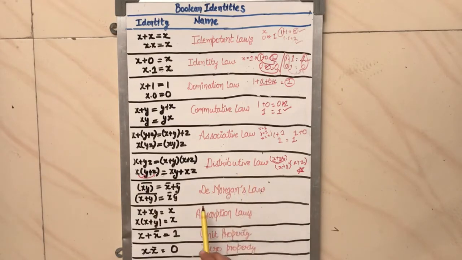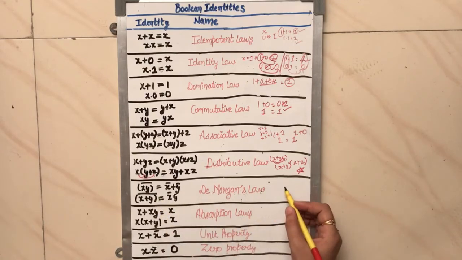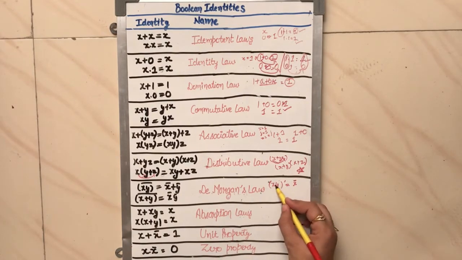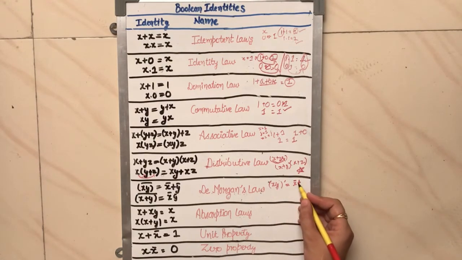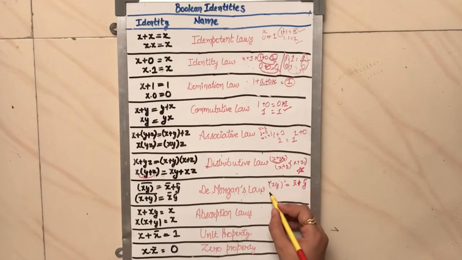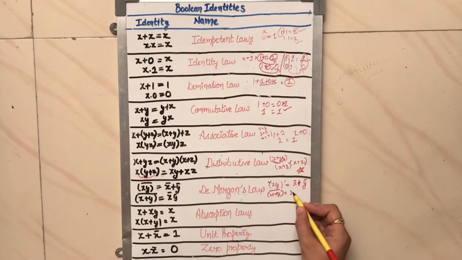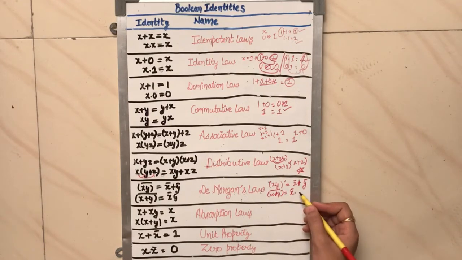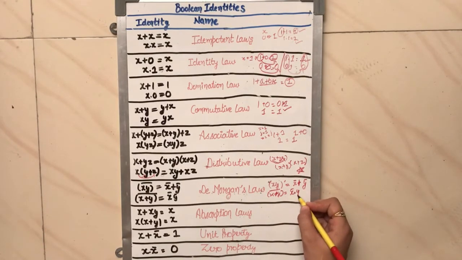De Morgan's law, this is very important again. And what does it say? That it is based on complementation. It says (xy) complement is equivalent to x complement plus y complement. Here dot is changed with or, right? Or is coming, and then y goes to y complement. Similarly, if we have (x plus y) complement, then what we get? x complement, same as that. Here plus is converted to dot, and y is converted to y bar, right?